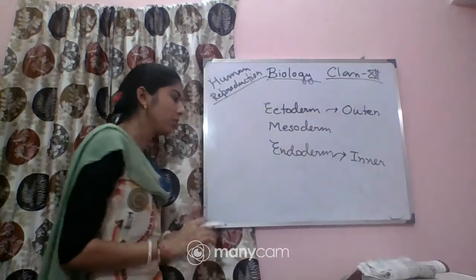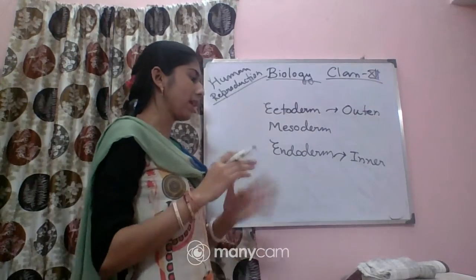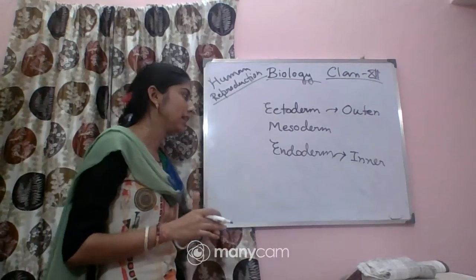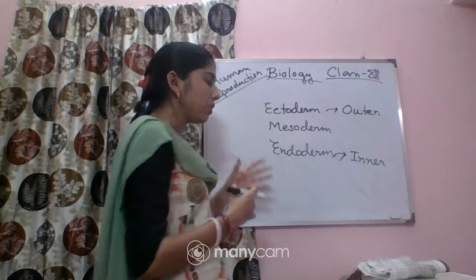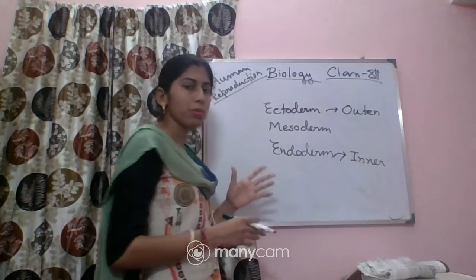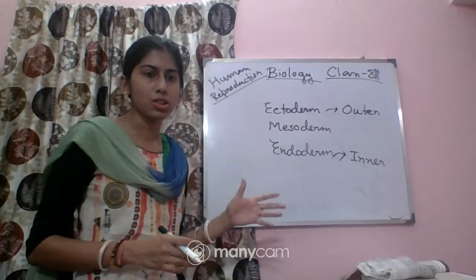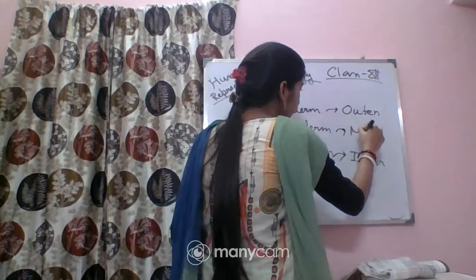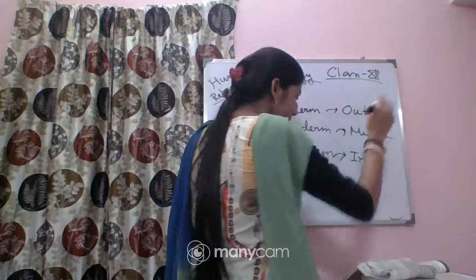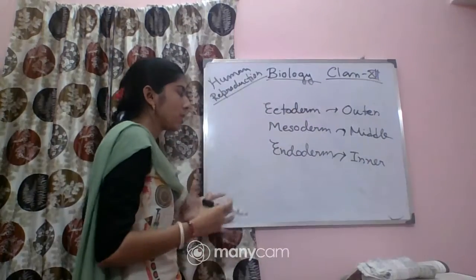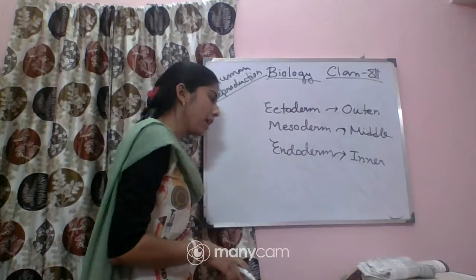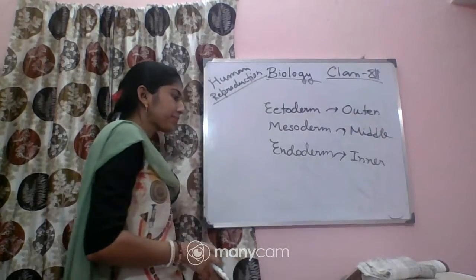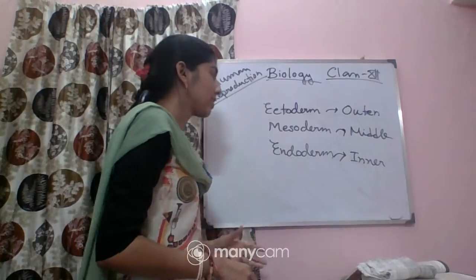So first we will get an outer ectoderm and an inner endoderm, and in between the ectoderm and endoderm we will get another layer which is called mesoderm. So mesoderm will be found in the middle. And what is the fate of these layers?